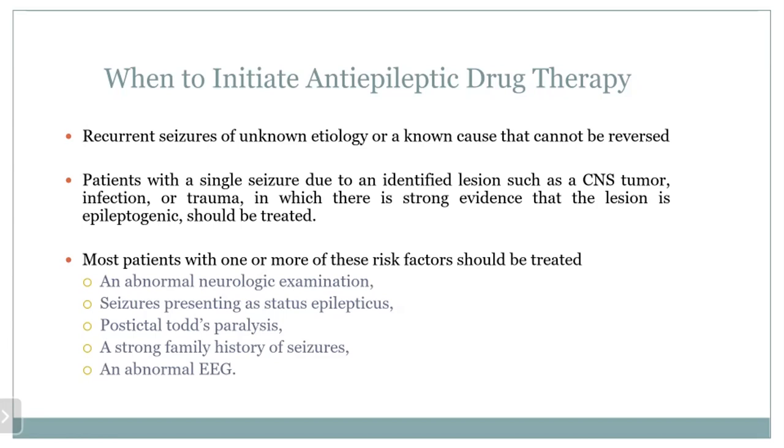That is an abnormal neurological examination, seizures presenting as status epilepticus, or postictal Todd's paralysis, or a strong family history of seizures, and an abnormal EEG. If one or more of these risk factors is present, then the anti-epileptic drug should be started.